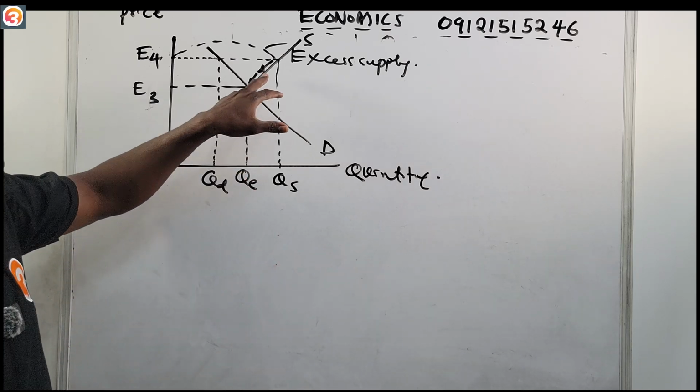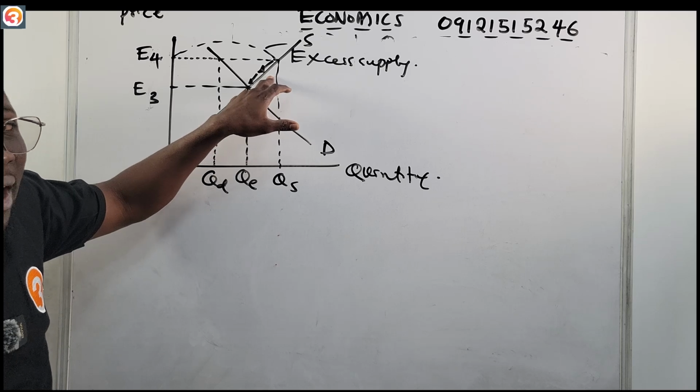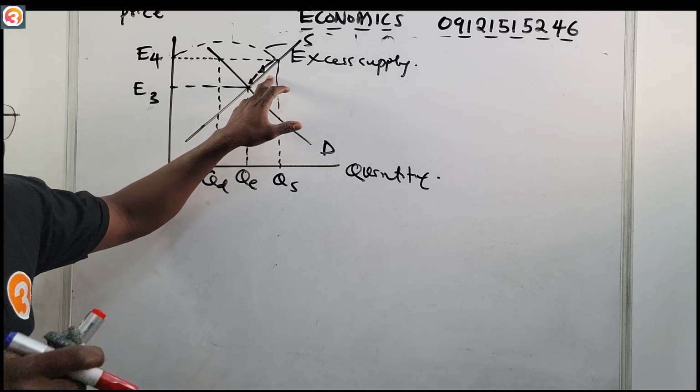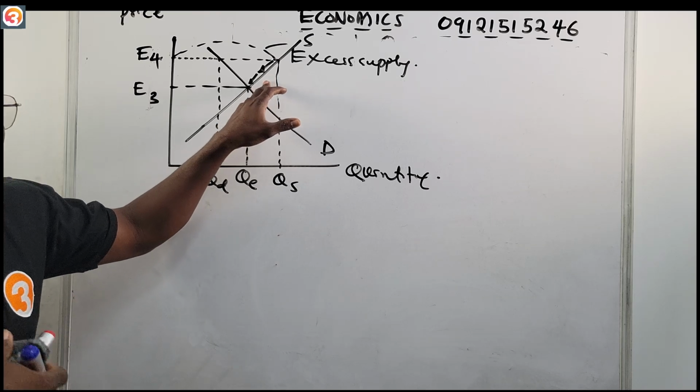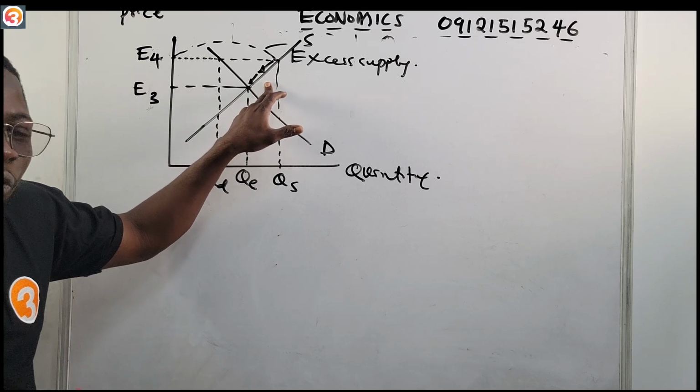So, in summary, suppliers need to adjust their prices until they hit the equilibrium price, so that buyers can buy.